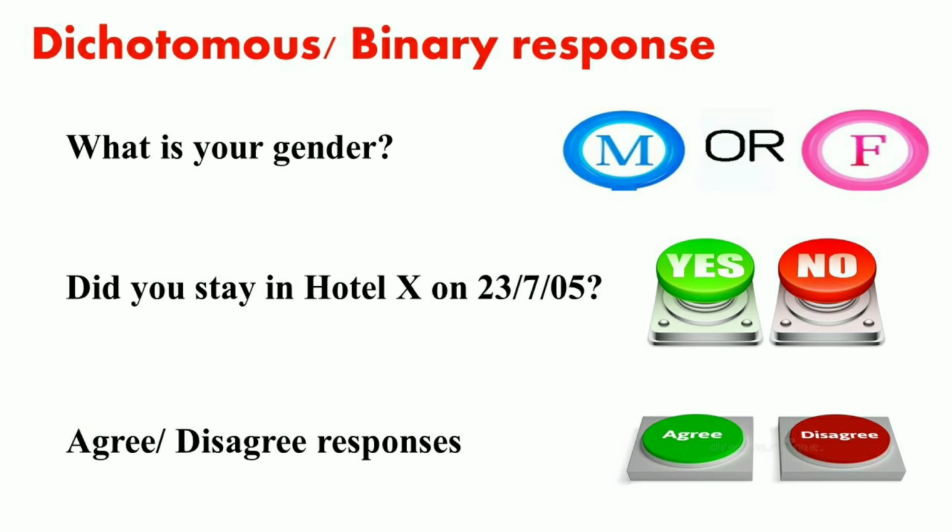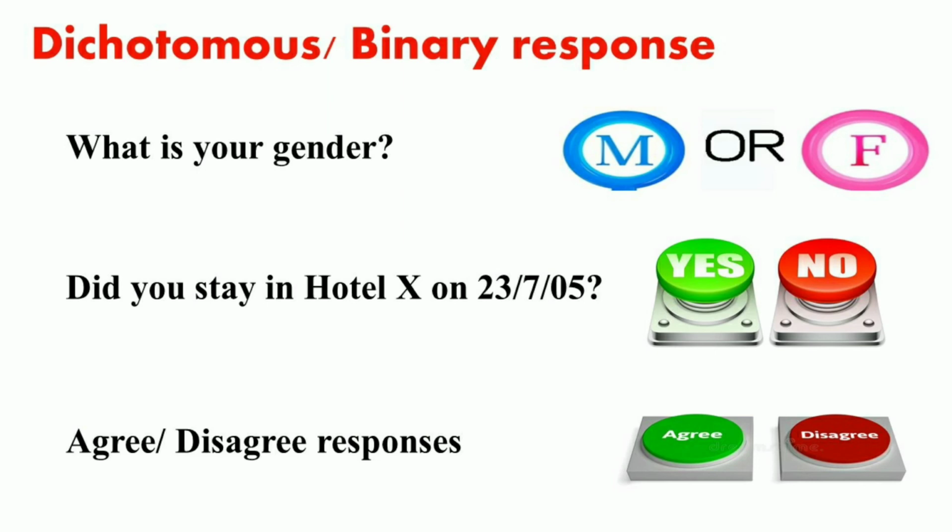In nominal scale, a variable is divided into two or more categories. For example, it may be dichotomous or binary responses, which means a variable has only two possible values, such as yes or no, true or false, male or female, agree or disagree, etc. See, for example, what is your gender? Here we have two options, male or female.